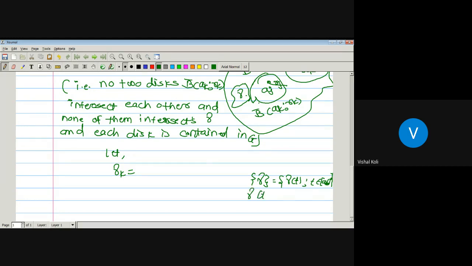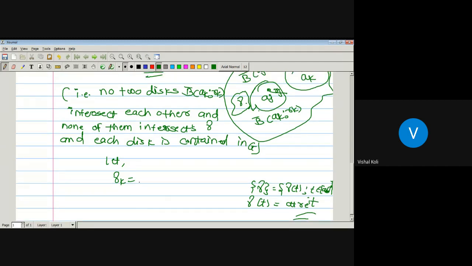Gamma of t is something like a plus r e to the power it, where t belongs to [0, 1], or here t is a member of [a, b]. So here we also have to define gamma_k of t, which is nothing but a_k plus r_k e to the power minus 2 pi i m_k t, where t lies between 0 and 1.